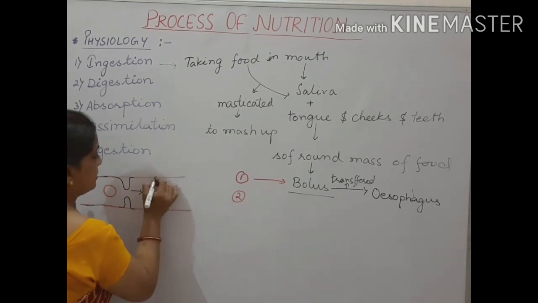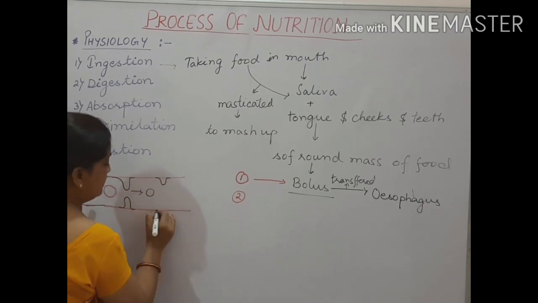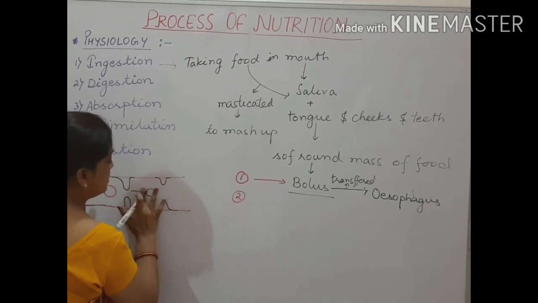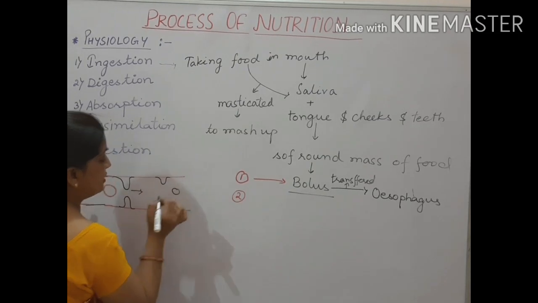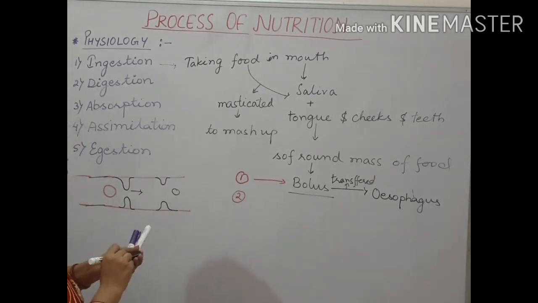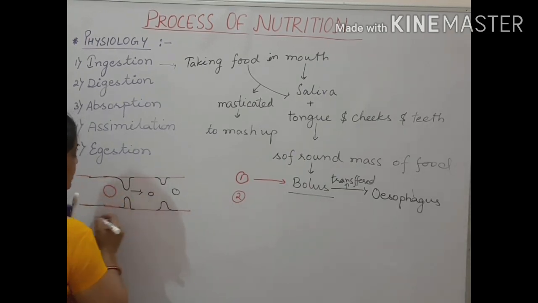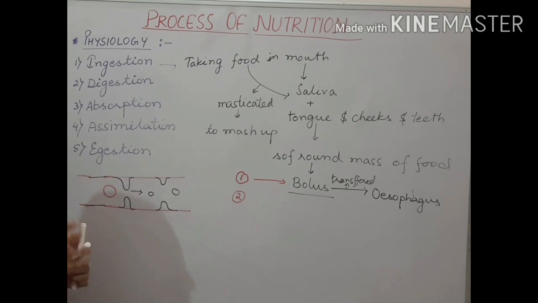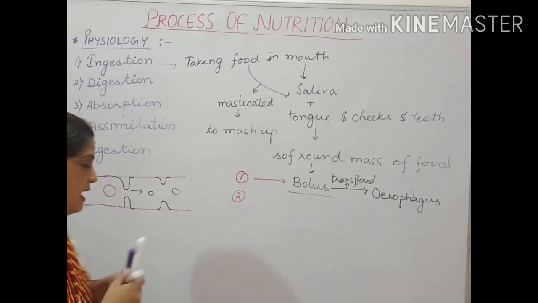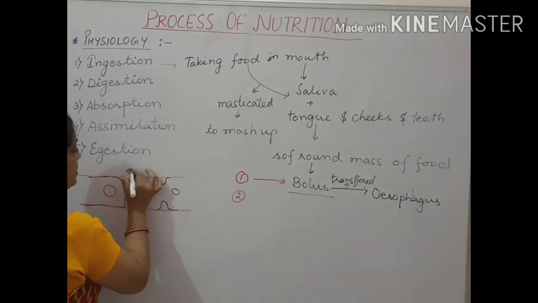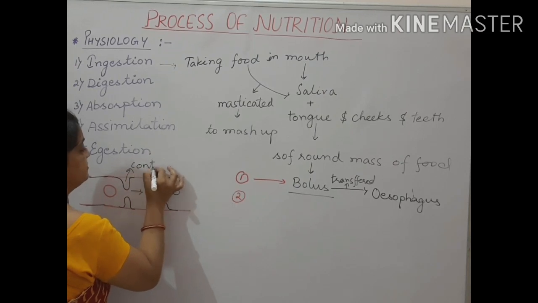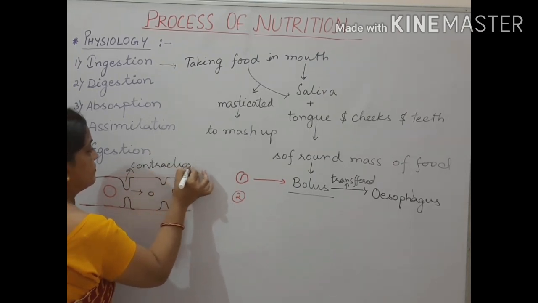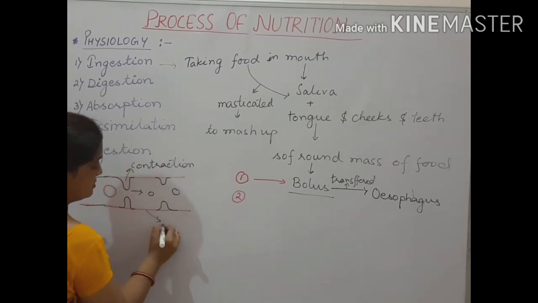Again a little later, this will get relaxed and this portion will be squeezed and the food will be shifted here. So in this way the food particles are constantly shifted, and the muscular part of the oesophagus contracts and relaxes. This part is contraction and this part is relaxation.